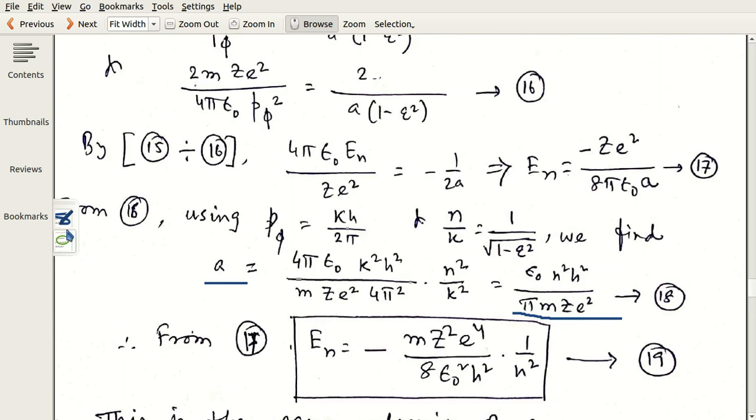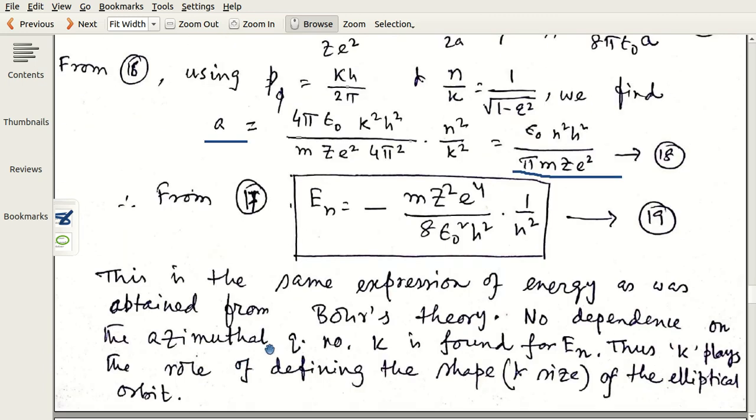It depends as n square, and no dependence on k. Therefore, for each k value corresponding to one n, the major axis does not change. This is a very important point.